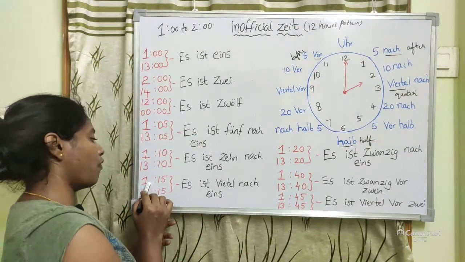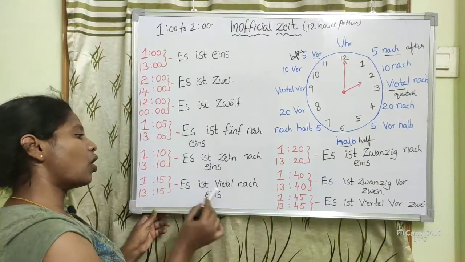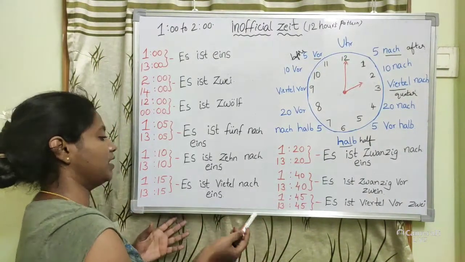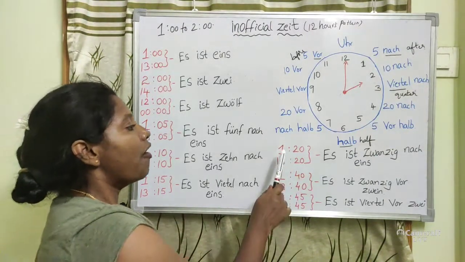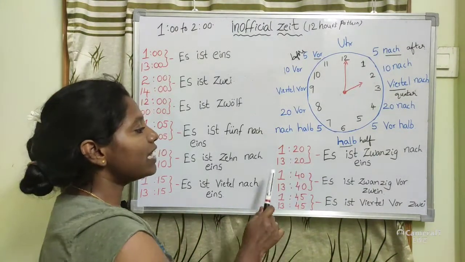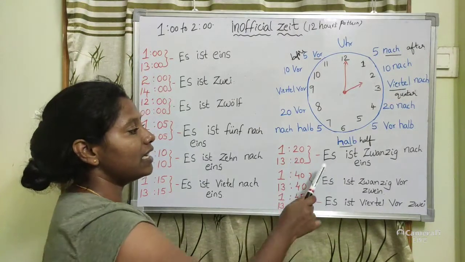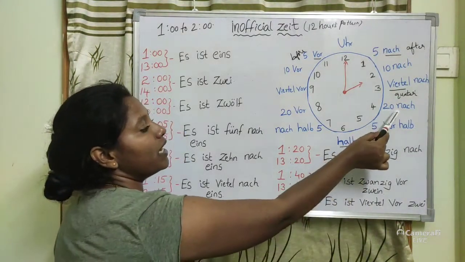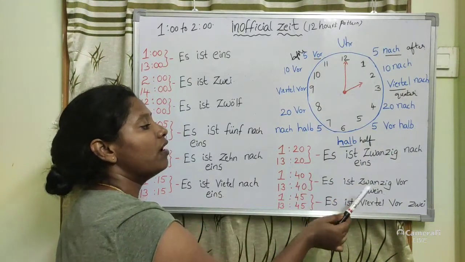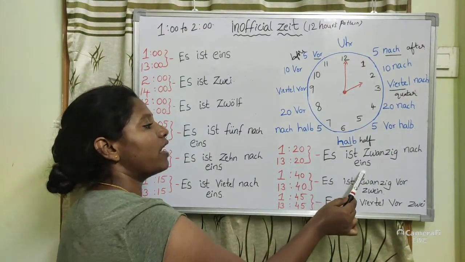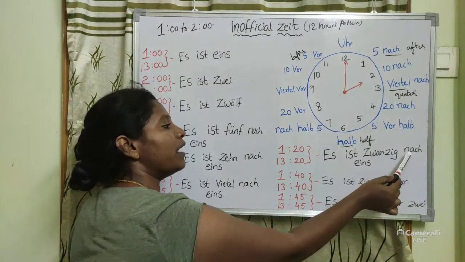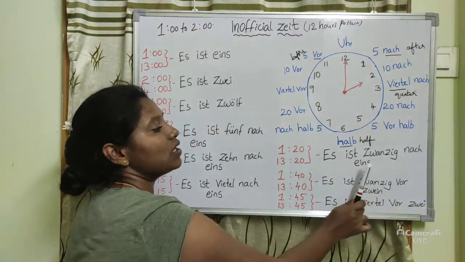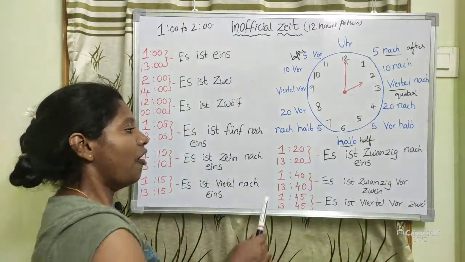Viertel means quarter. 1 o'clock is already over, later again 15 minutes are also over. So we say es ist Viertel nach eins. Nach means after, over, finished. For 1:20 or 13:20, it is es ist 20 nach eins, meaning 1 o'clock is over and later again 20 minutes have been completed.